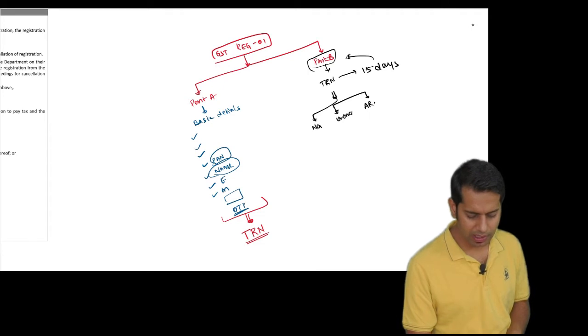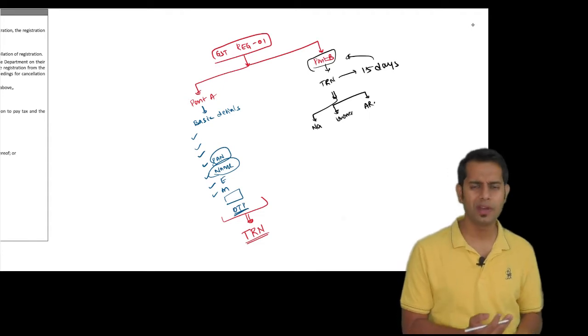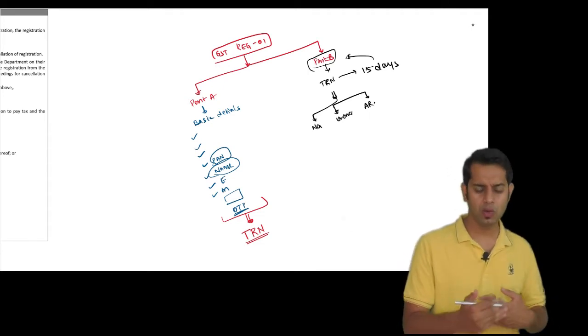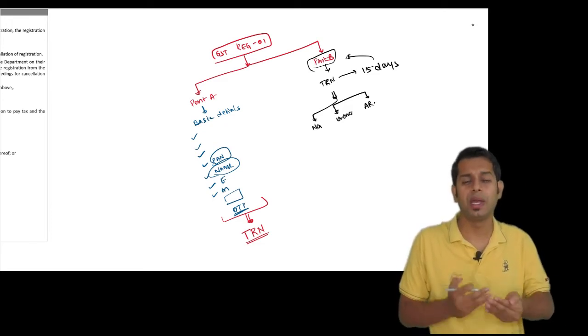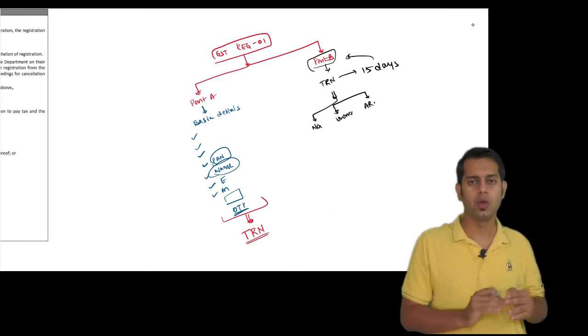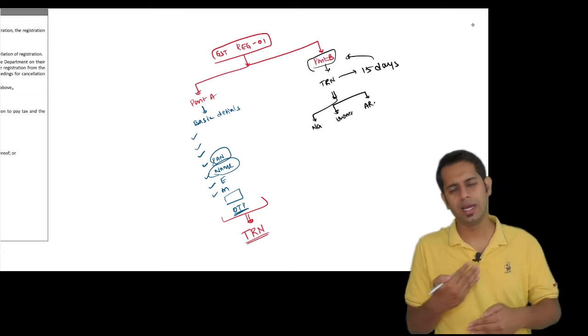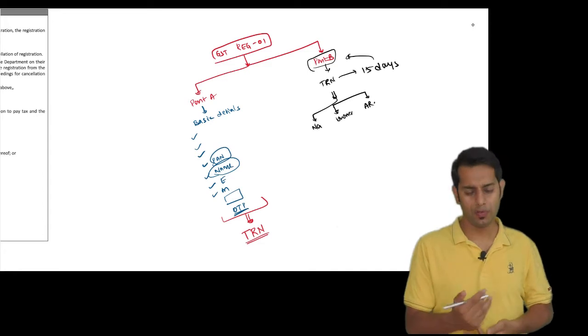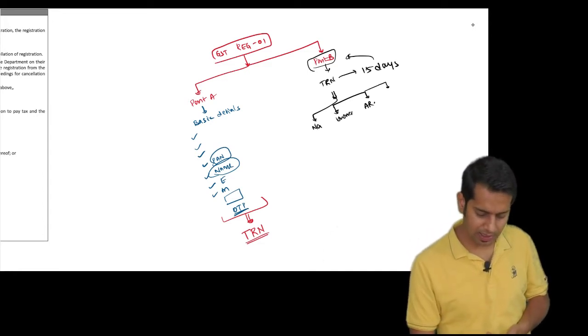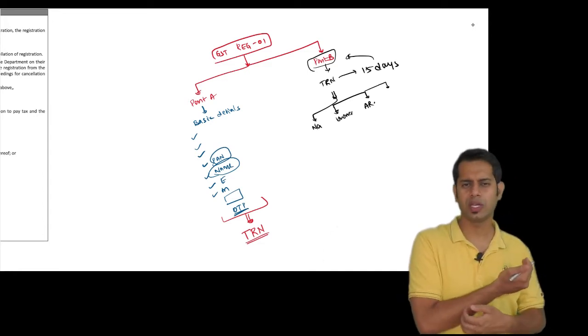Then you will have to give the details of the authorized signatory, if you want to give one, meaning the person who will be representing your company to the GST department and who will be signing all the certificates or all the returns under this registration. So he will be the authorized signatory.